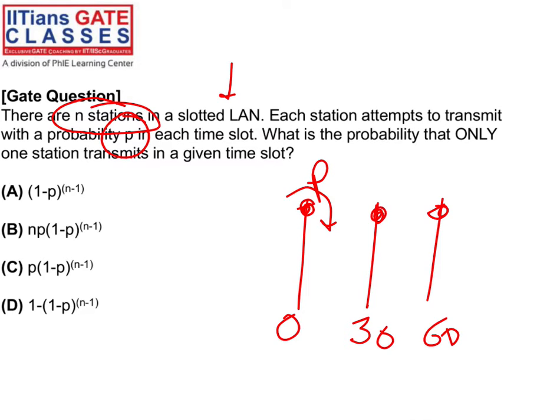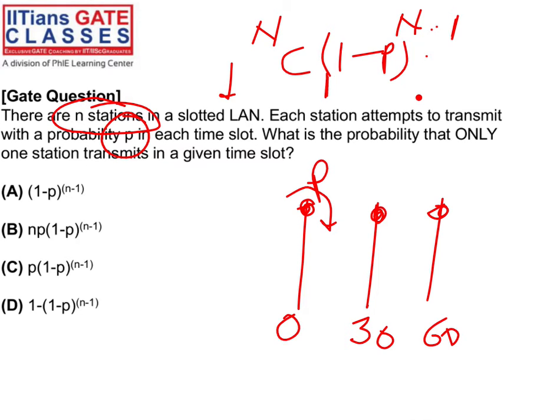Sanjeev, yeah, right. See, it's simple. What is the probability of exactly one station transmitting? Only one station means exactly one station transmission. You know n stations are there, so nC1 ways to choose. n minus 1 stations are not successful and one station is successful. So (1 minus p) raised to the power n minus 1 is for those unsuccessful, and multiply by p. Answer is B.